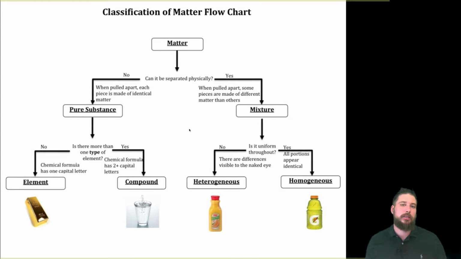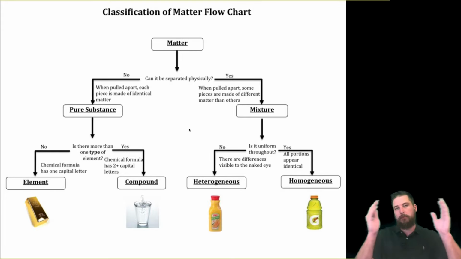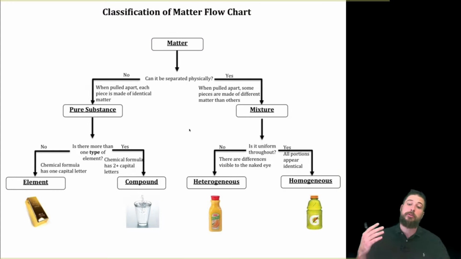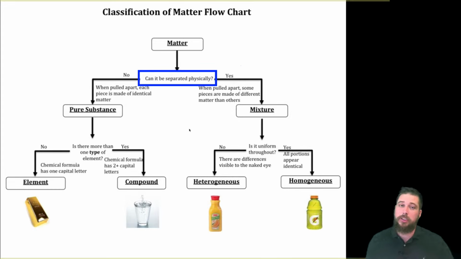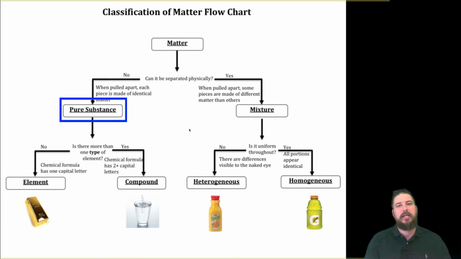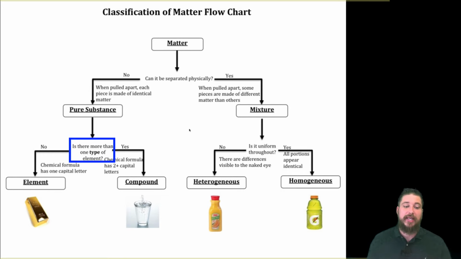When we look at these examples, we want to think about the flow chart. So we have all matter, and matter can be either a pure substance or a mixture. And so the thing you need to ask yourself is, can you separate it physically? Well, a salad, you can physically separate a salad. However, water, you can't physically separate the hydrogen and the oxygen. So if you cannot separate it physically, then what that means is it's a pure substance. If it has more than one type of atom, it's going to be a compound. If it has only one type of atom, or one type of element, it's going to be an element.